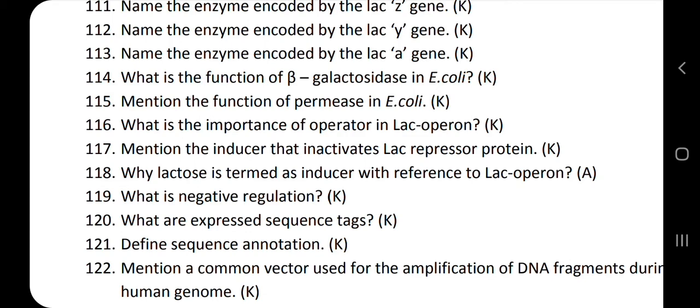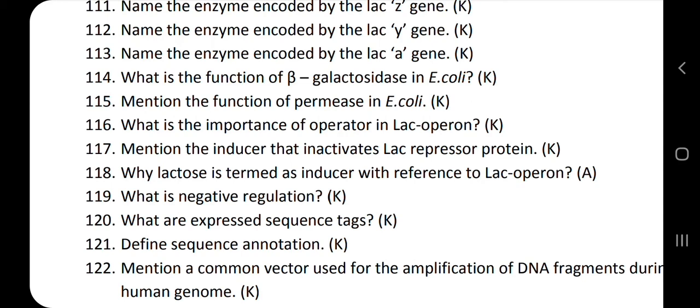In the case of the lac operon model, in the surrounding of the E. coli, if the carbon source of energy is present, like lactose, until and unless that lactose enters inside the body of an E. coli, the beta-galactosidase cannot break the lactose into galactose and glucose.